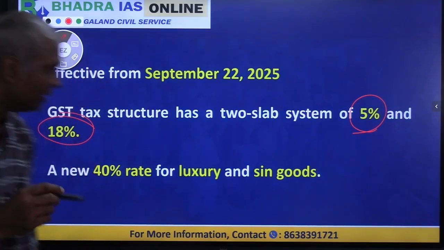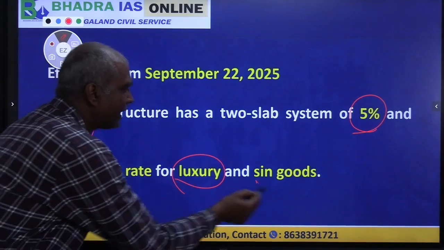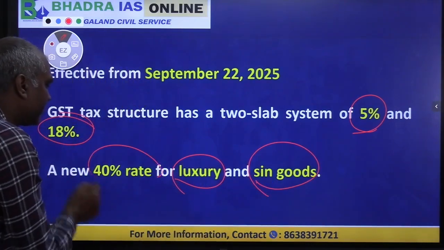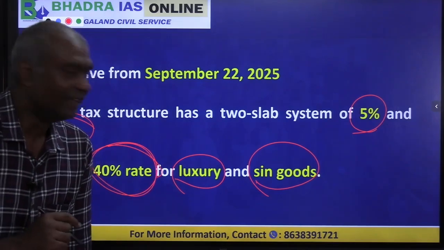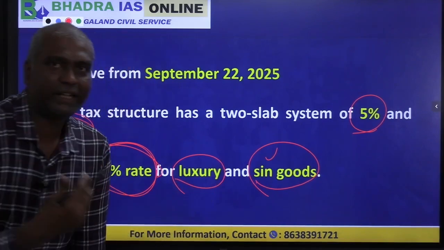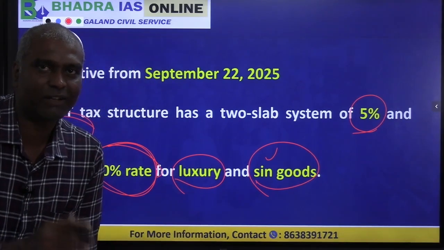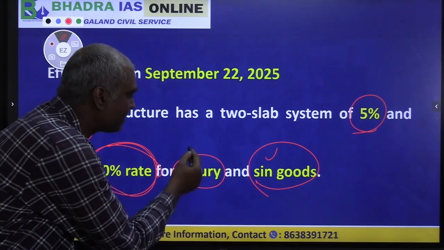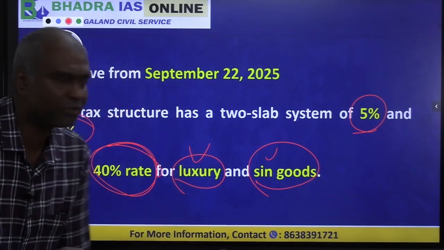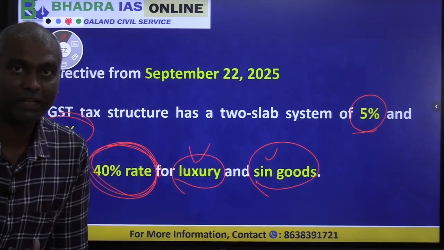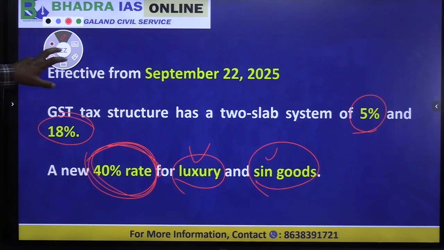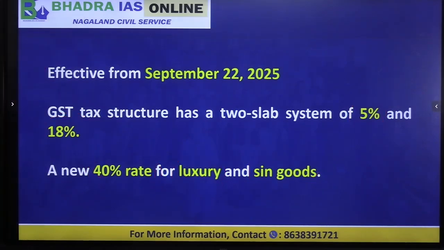In addition, on luxury goods and sin goods we have a special rate of 40%. What do we mean by sin goods? Tobacco products, etc., are called sin goods. On that, and on some luxury cars and luxury items, we pay 40% GST. Clear now? Currently we have only a 2 slab system.